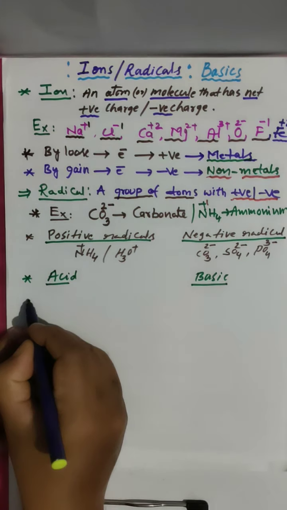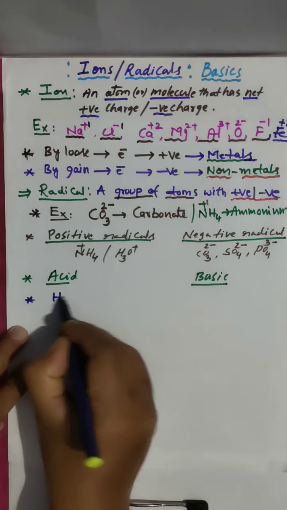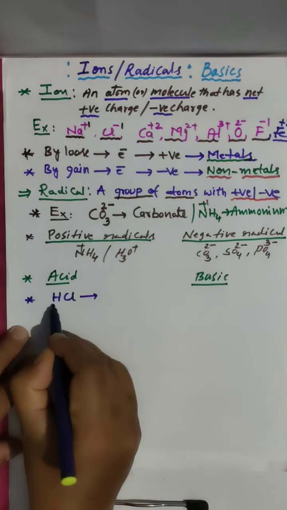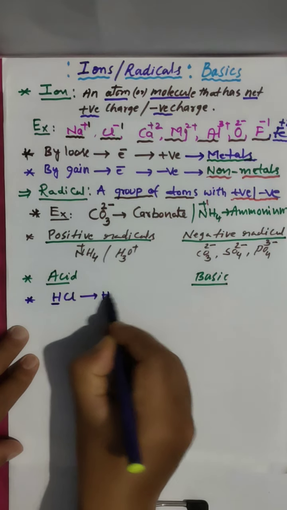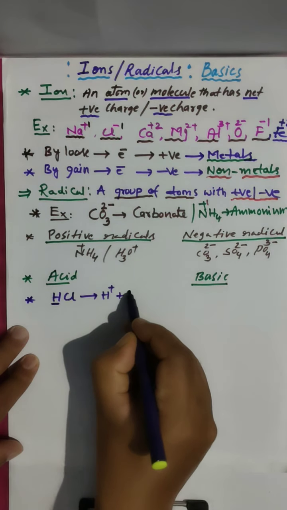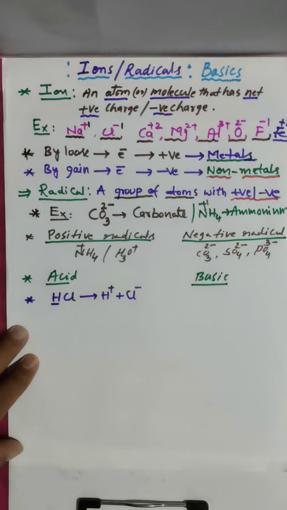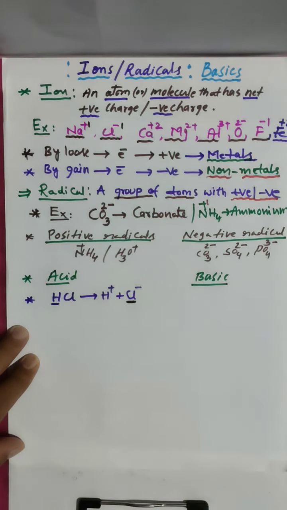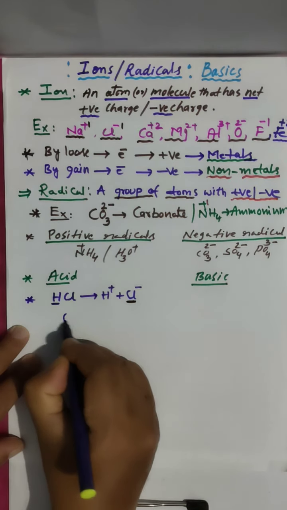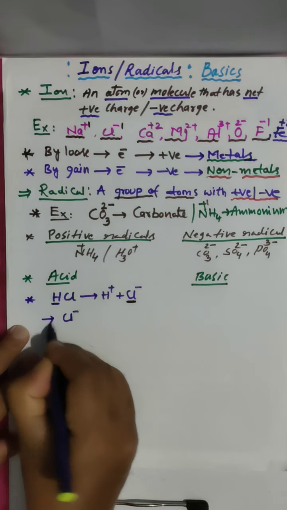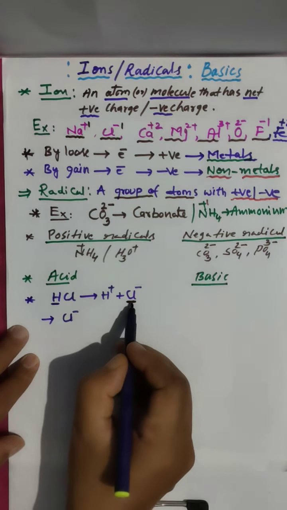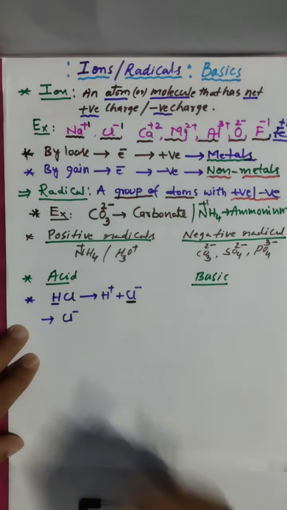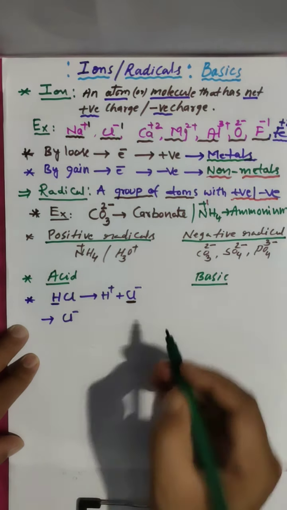Like all of you know hydrochloric acid very well. By removing this H plus, you are getting Cl minus. And this is now an acid radical. Cl minus is an acid radical. Acid radicals are formed by removing one H plus from its acid. Clear?